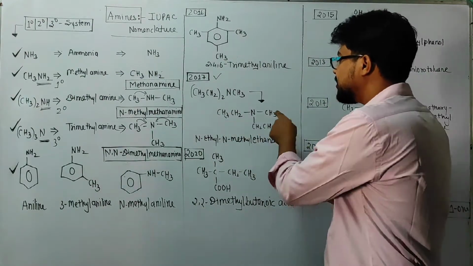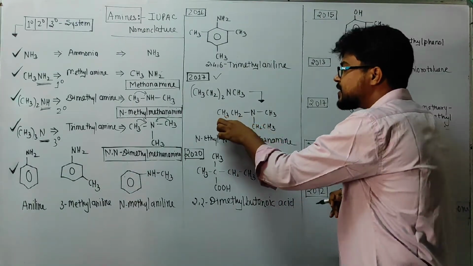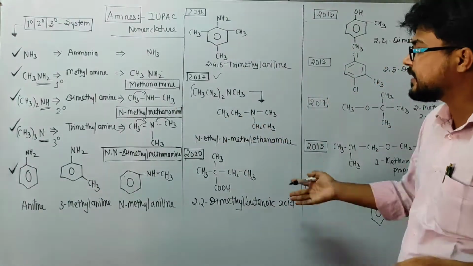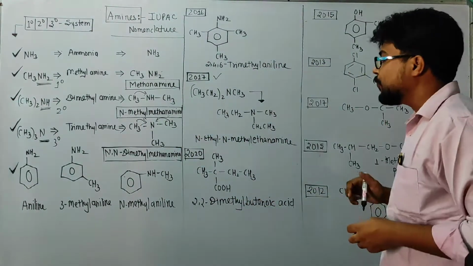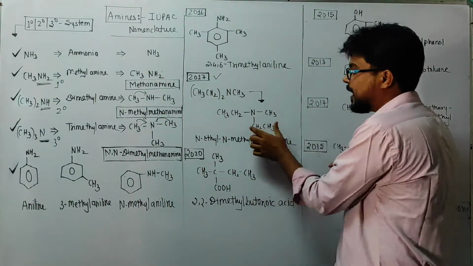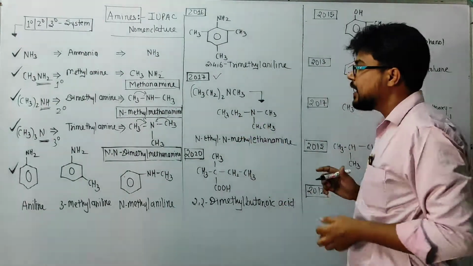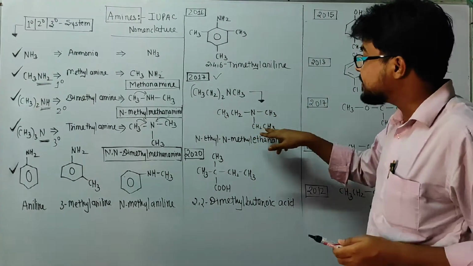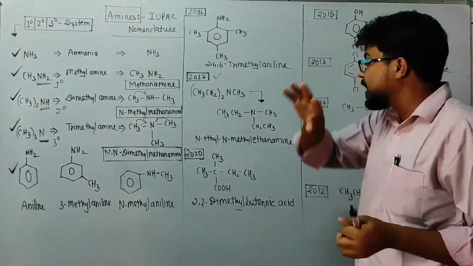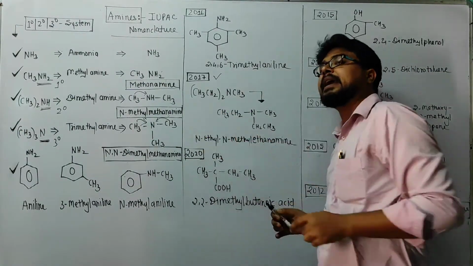CH3 is smaller than CH3CH2, so we can write ethanamine because of 2 carbons. Now here is the ethyl group and here the methyl group. Students, the larger group will be connected with amine, means ethanamine, methanamine, etc.